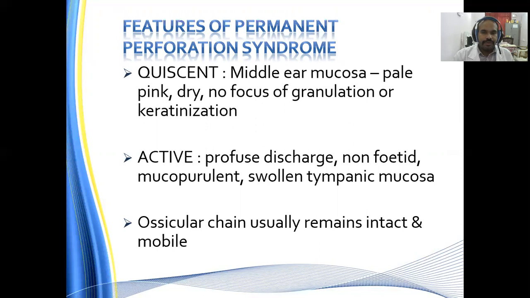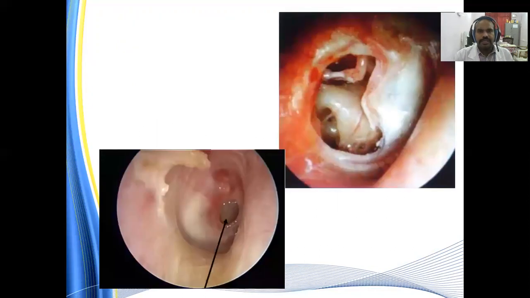Then the tympanic membrane mucosa will be swollen and edematous. The ossicular chain usually remains intact, and there is no ossicular erosion, and it is mobile. The ossicular continuity is maintained. This is a representation showing a dry perforation, where we can see the status of the middle ear mucosa in the first diagram. Almost subtotal perforation. We can see the handle, the incudostapedial joint, as well as the hypotympanic air cells.